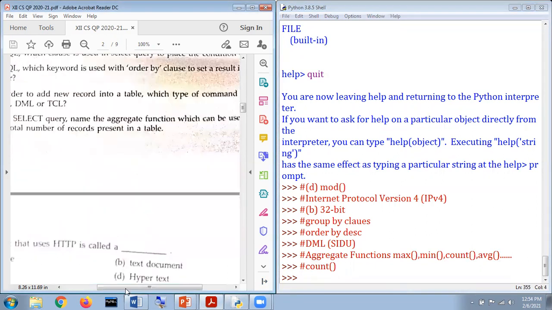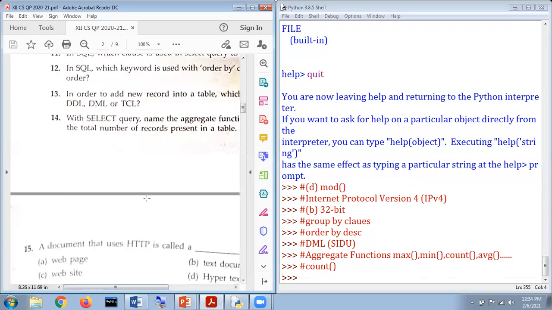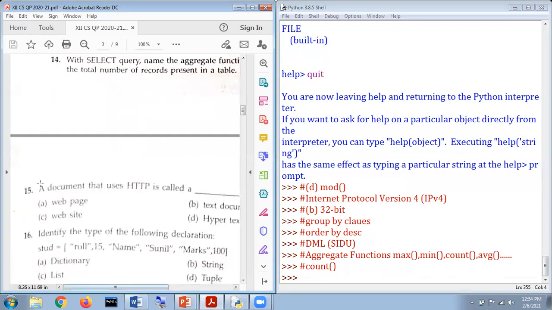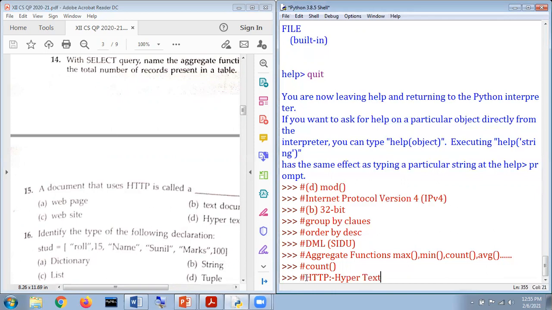Okay, the last one. A document that uses HTTP is called, first of all, for better clarity, HTTP stands for hypertext transfer protocol.